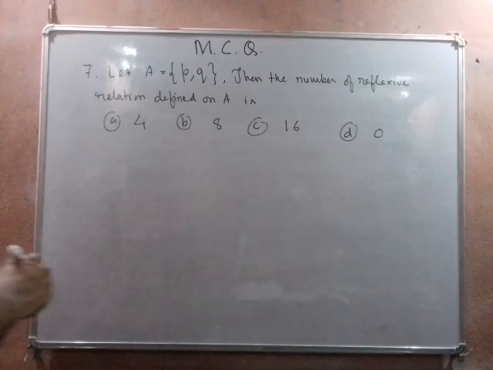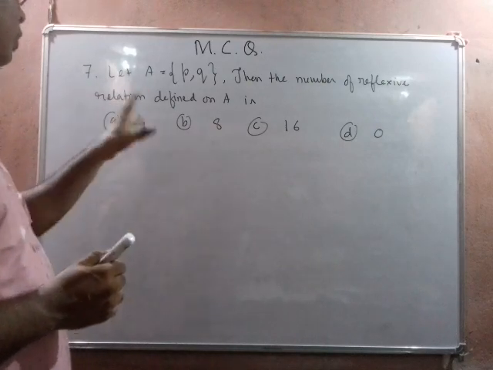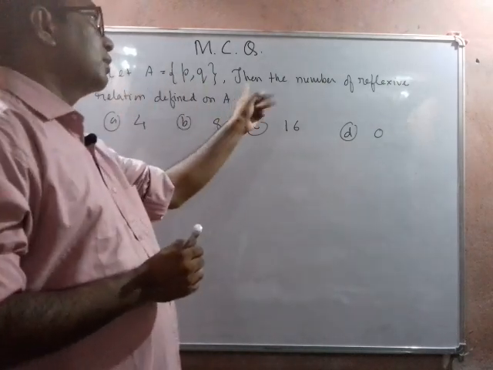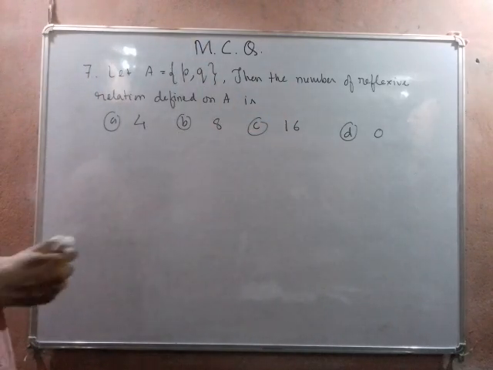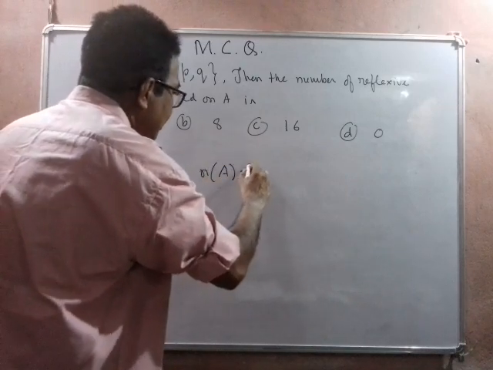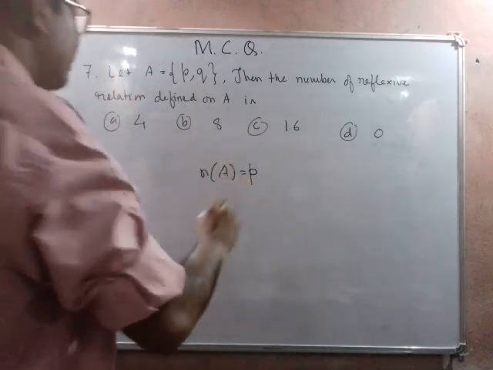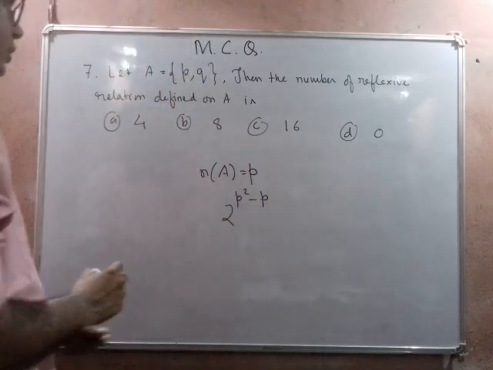So the next question is number 7. Here we take the set A = {p, q} containing two elements. Then the number of reflexive relations defined on the set A is, as I have already discussed, if the number of elements in a set is n, then the number of reflexive relations is 2 to the power n squared minus n.